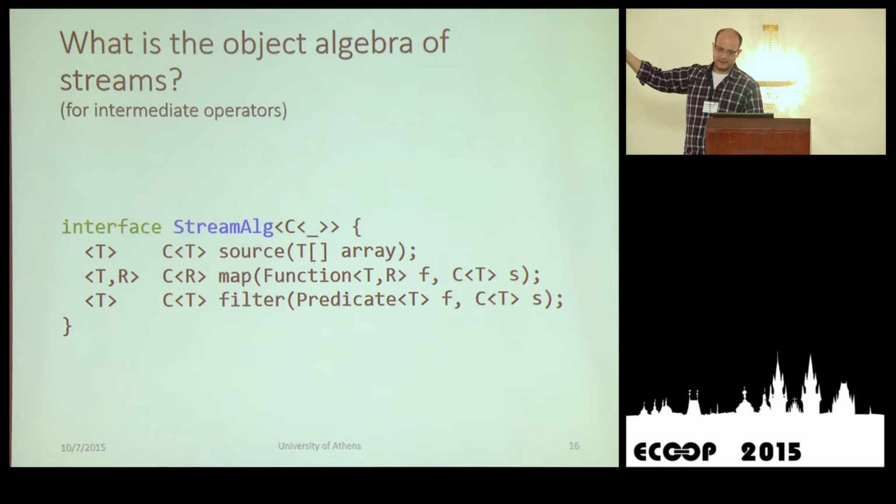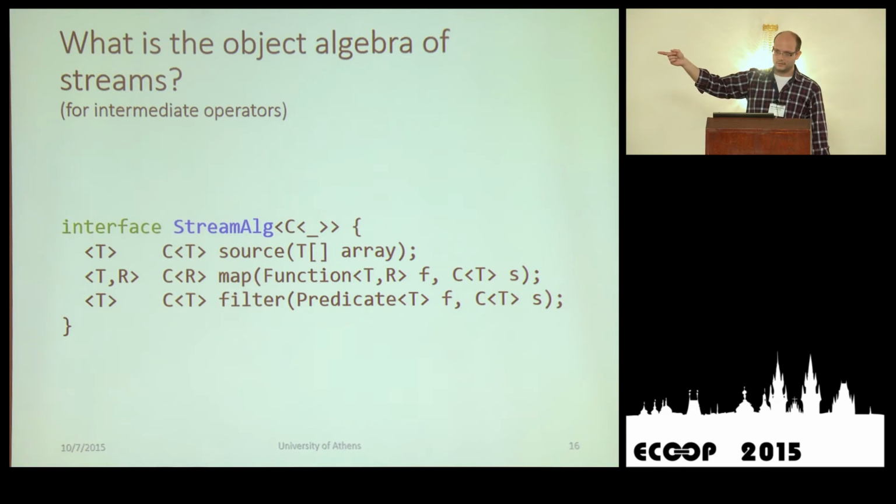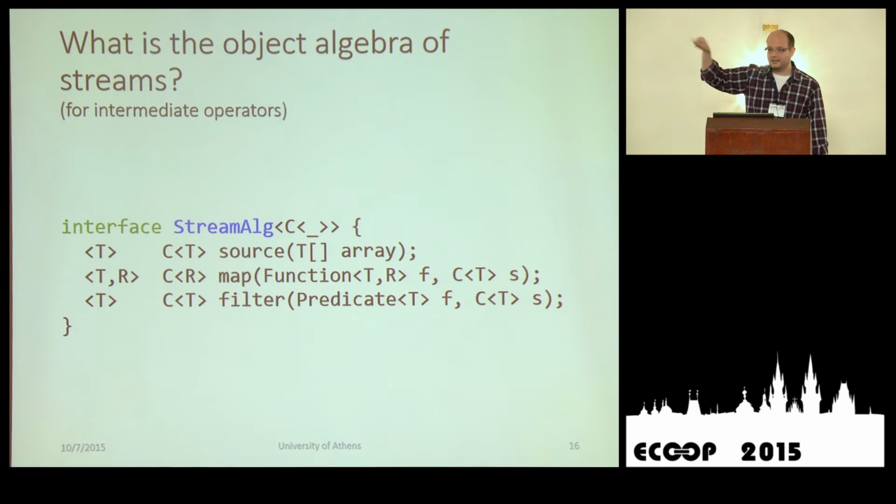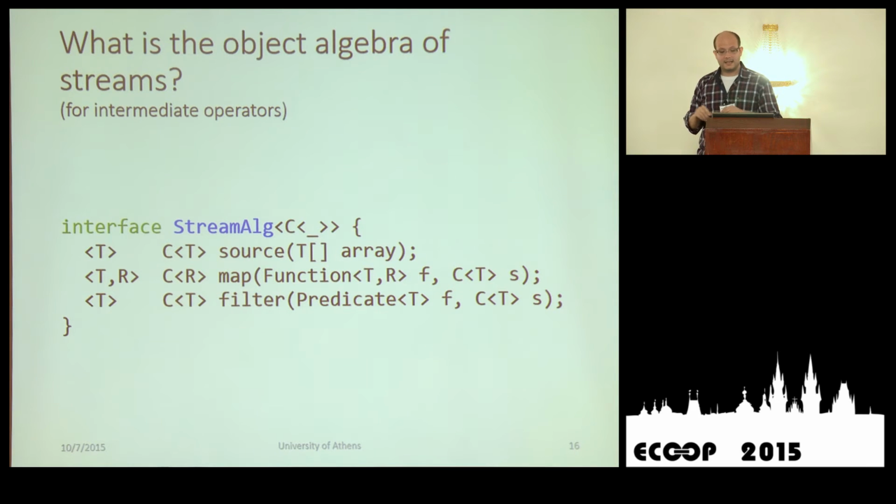However, this, as you may notice, is not valid Java 8 code. We do not have support for higher kinded types. So this C of underscore that I pass to the stream algebra interface is a unary type constructor that I have created in my mind just for exposition. I'm going to use that through the slides, but at the very end, I'm going to tell you how we encoded higher kinded types in a lightweight manner. This is a very clever technique that we didn't introduce, but we found it elegant, and we employed it.